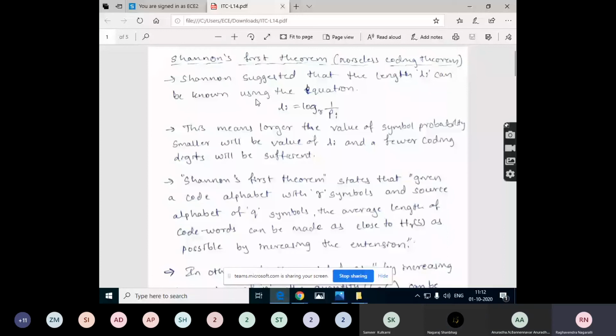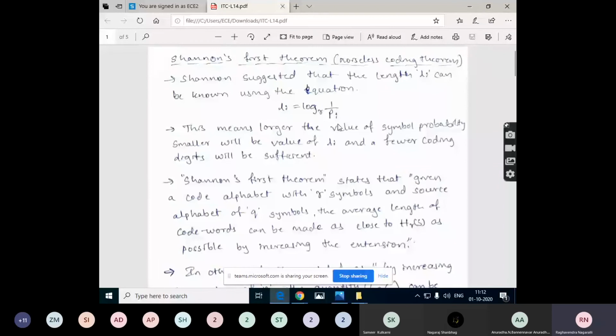So Shannon's first theorem for noiseless coding. Shannon suggested that the length Li can be known for the given code or the symbol by using this equation. So Li, the length for that code word, is equal to log 1 by pi to the base r.